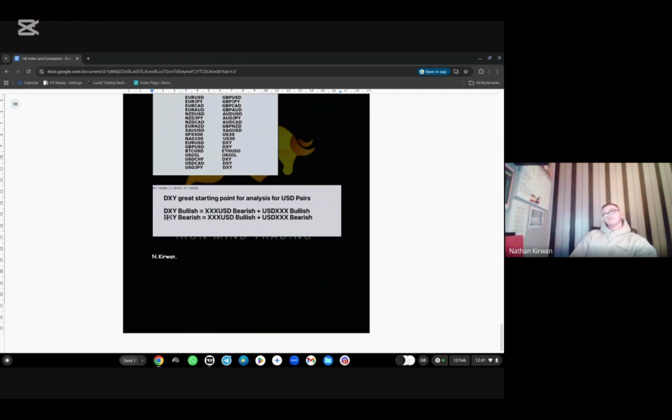Now, if we have a bullish DXY, that means any pairs that end in USD are going to be bearish. Why? Because if the dollar is gaining strength, that means whatever currency pair the dollar is linked with, if the dollar is the quote currency, it's going to be losing strength. So the chart is going to be going down. We'll have a better look at it in a minute when we get to the charts and give you a visual and help you understand it more. But if USD is the base currency and the dollar index is bullish, well, then that means that the chart you're looking at, whether it be USD JPY, is going to be bullish.